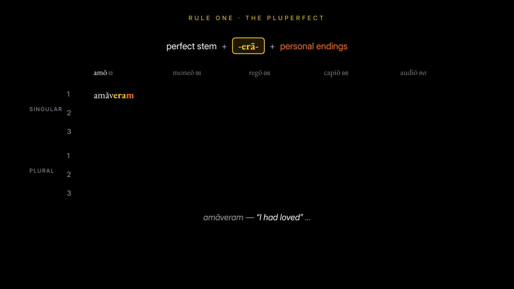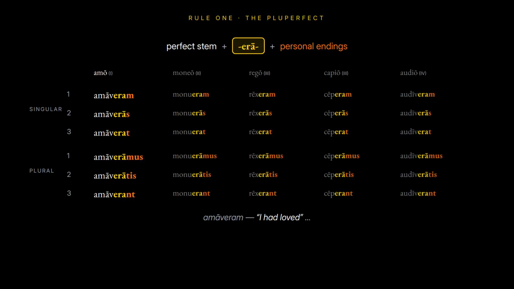Hear it across the verb to love. Amaveram, I had loved. Amaveras, you had loved. Amaverat, he, she, or it had loved. Amaveramus, we had loved. Amaveratis, you all had loved. Amaverant, they had loved. Swap in another stem and the whole conjugation follows.